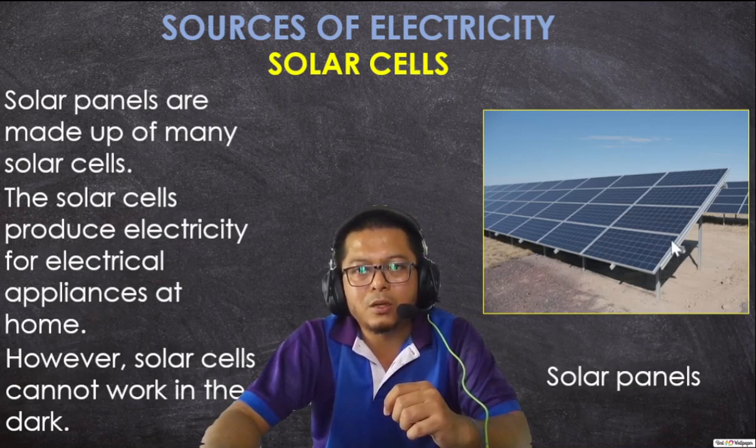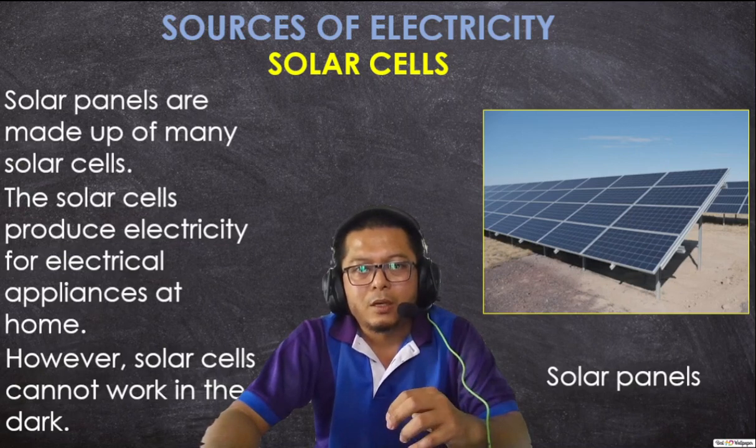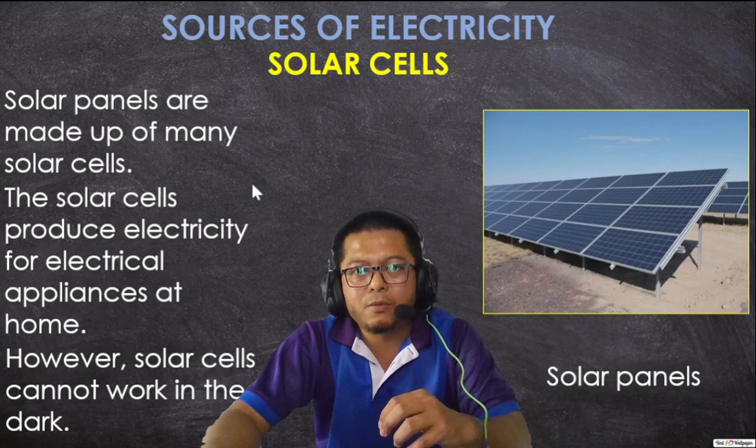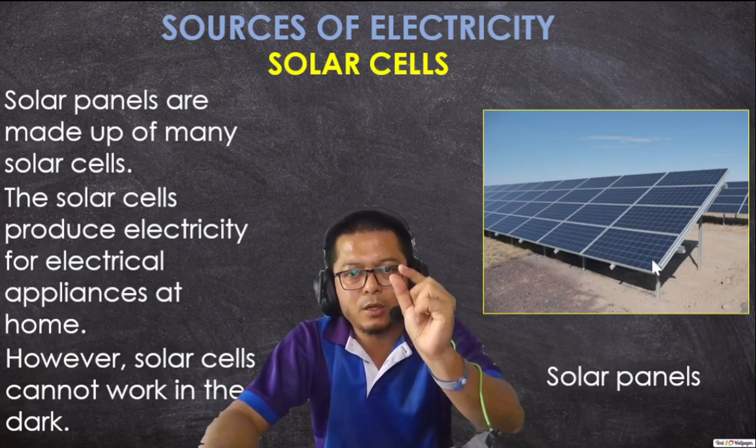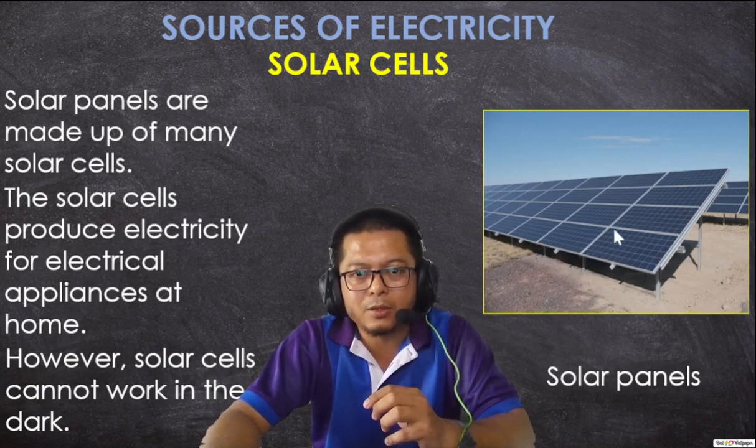In the solar panels, there are many solar cells, and in the morning, in the day, they will produce a lot of electricity for our homes. So this is called solar panels, with solar cells inside. A solar cell is smaller; many solar cells, we call solar panels like this one.